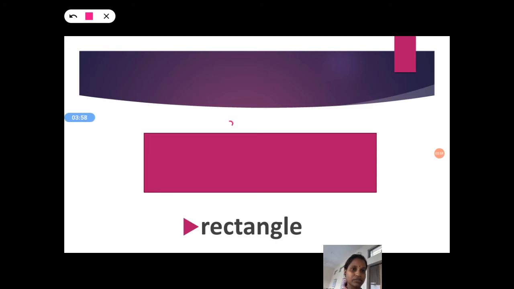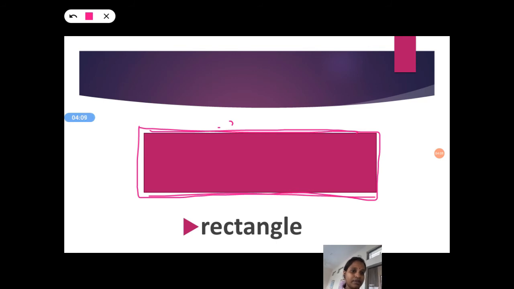It has four sides, one side, two side, three side, four side, but opposite sides are equal. See, this one is equal, and here this one is equal, which has four sides, and here opposite sides should be equal. It is a rectangle.